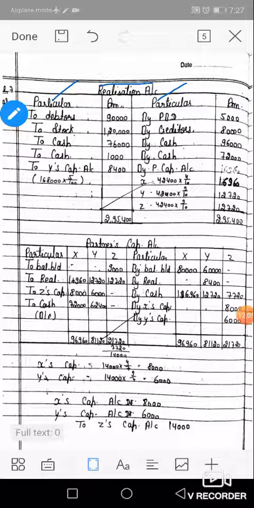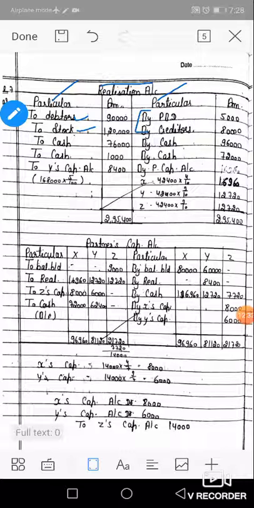Journal entry: Realization account Dr. To stock and to debtors. To debtors 90,000, the net total amount of the debtors account, and to stock 1,20,000. Next, on the liability side there is a PBD of 5,000, and creditors are our liability.